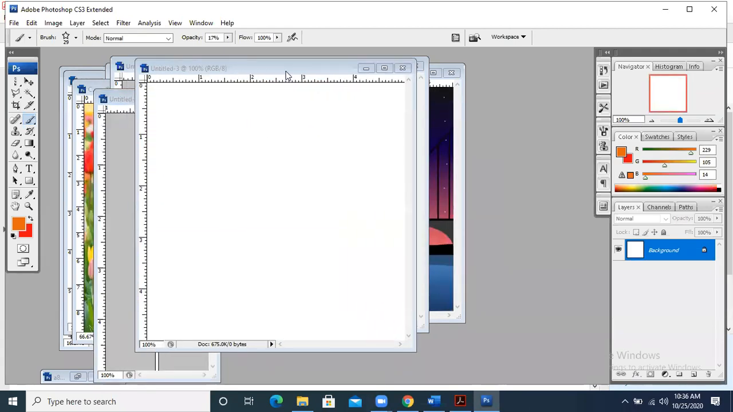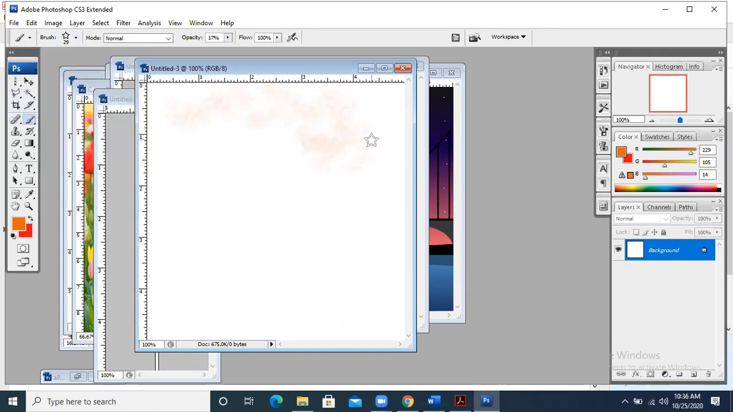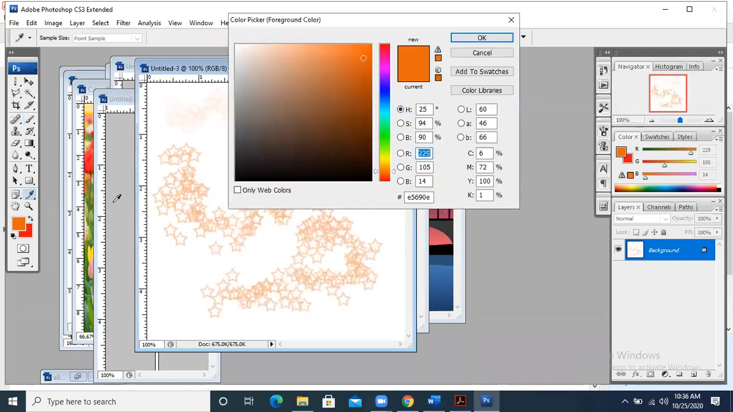This is a new file where I'm going to take the brush. I have selected this brush tool. Now I have taken not the dot, but a star. So when I'm drawing, it is drawing a star. It is in light color because the opacity is decreased. But if I increase the opacity, can you see these stars? Wherever I am drawing, it is drawing these stars. Can you see this? Let me change the color.